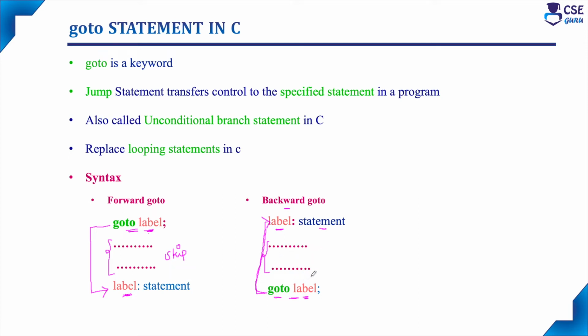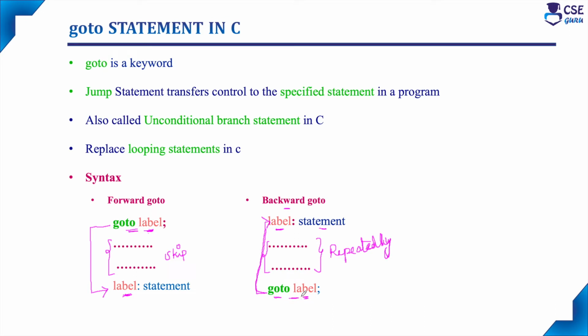In forward Goto, the statements in between will be skipped. But in backward Goto, after executing the labeled statement, these statements will also be executed, and only after that will we encounter the Goto label. So it won't skip these statements; it will execute them repeatedly.